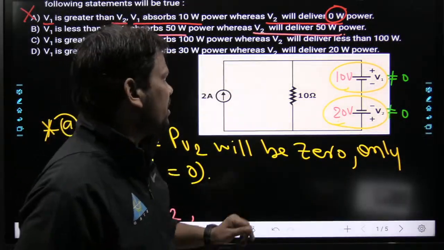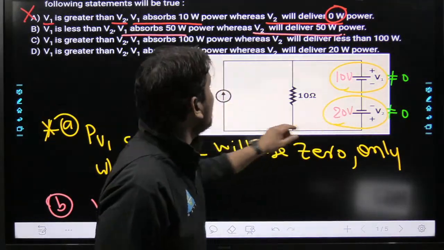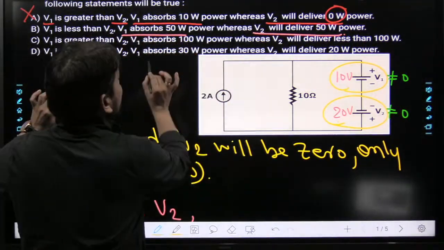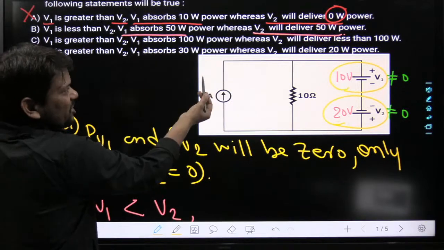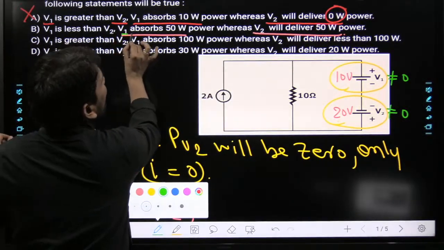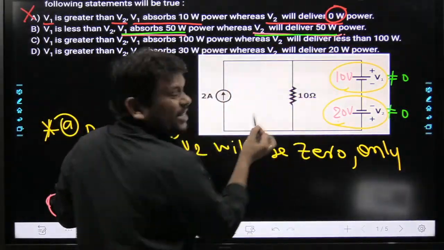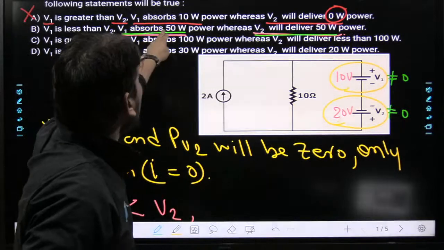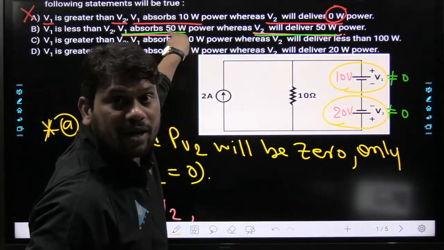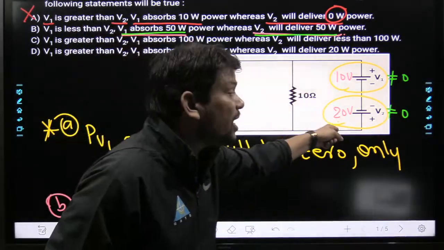Now my question is this: if this particular voltage is lower than this, and then that person is writing, even I have designed this question, so I am writing here, my dear friend, V1 will absorb 50 watt and V2 will deliver 50 watt. Is it possible? Both powers are equal, delivering and absorbing, whereas V1 is not equal to V2, but the currents are equal.